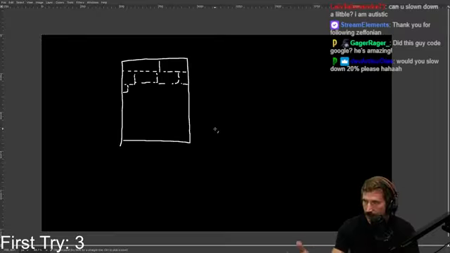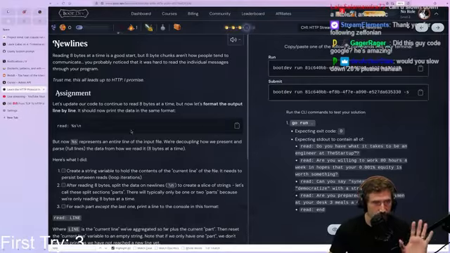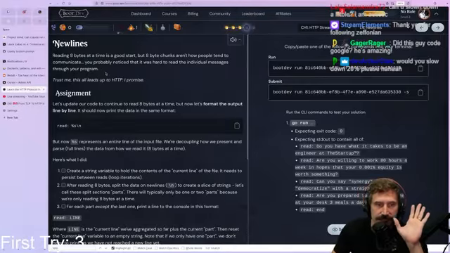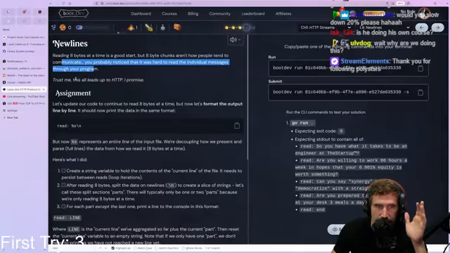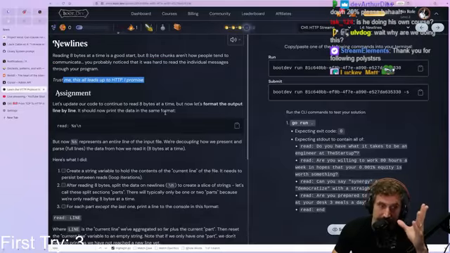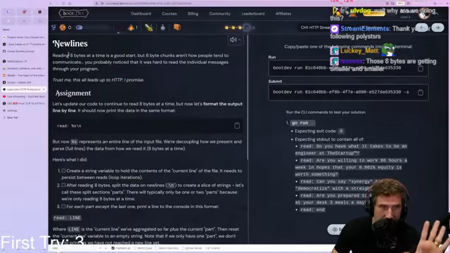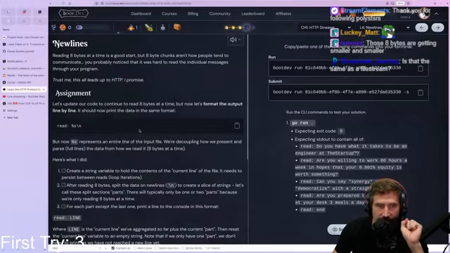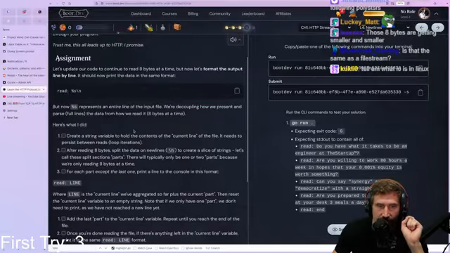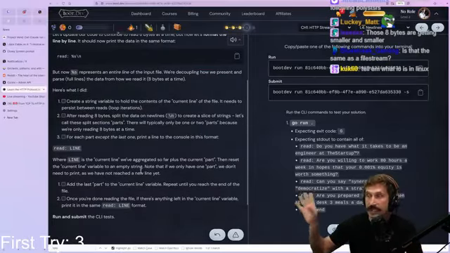Okay, so now that we all understand that, you can see that this is working, which is really good. Reading 8 bytes at a time is a good start, but 8-byte chunks aren't how people tend to communicate. You probably have noticed that it was hard to read individual messages through your program. Trust me, this all needs HTTP, I promise. I intentionally made it this way for a reason. Let's update our code to continue to read 8 bytes at a time, but now let's format the output. %s represents an entire line. So now we're going to read 1 line at a time.